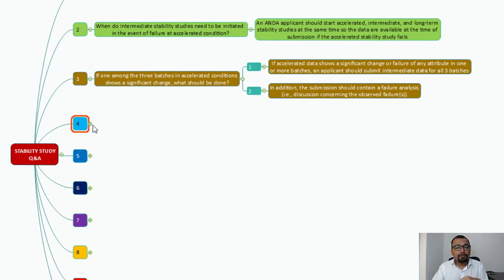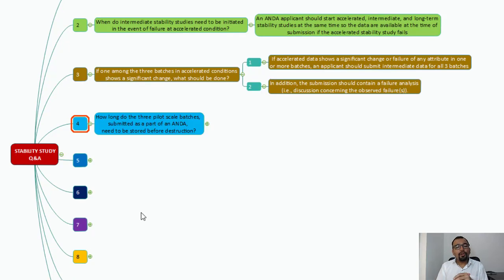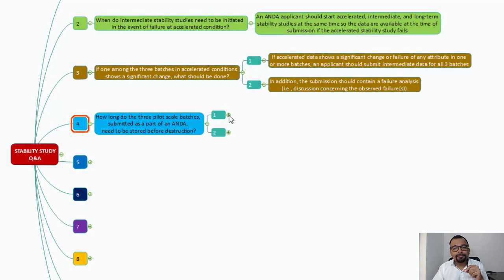The question number four is, how long do the three pilot scale batches submitted as a part of an ANDA need to be stored before destruction? See, these pilot scale batches are not for commercialization, and we may have a batch size of, let us say, 1 lakh tablets. So what are you going to do with these 1 lakh tablets? Because all these tablets are not going to get consumed during the stability study. So when can someone destroy the tablets or the product? And this is the answer.